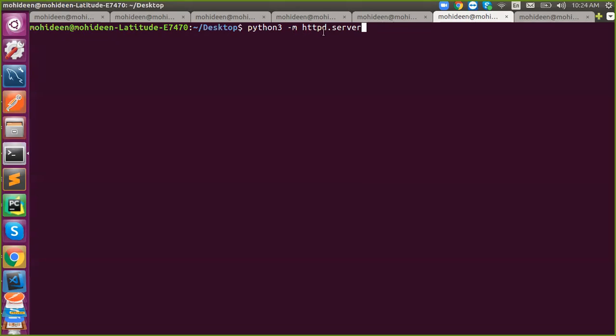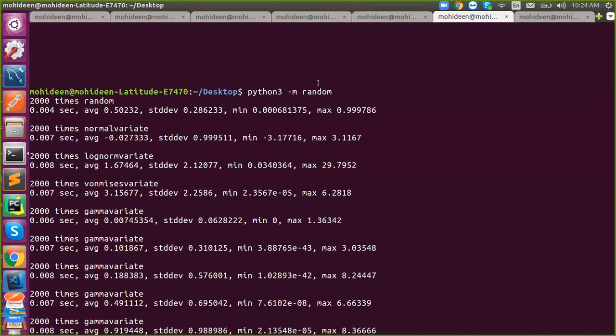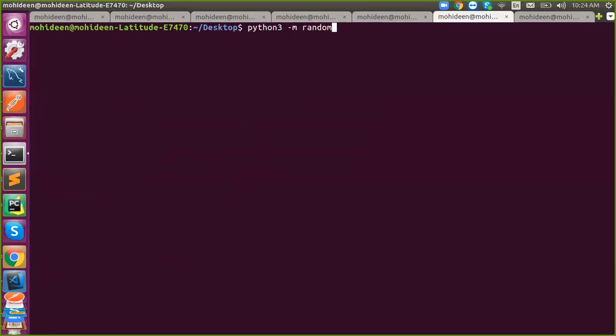Got it? So this is located somewhere else. Say for example, hyphen M random. So this will take that random module and execute it. Okay, so this will actually execute your corresponding module.